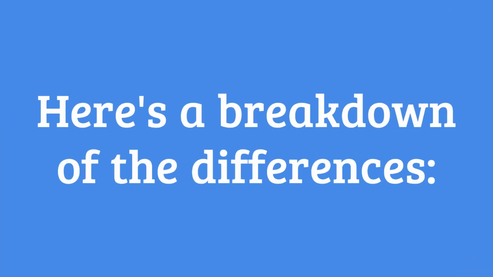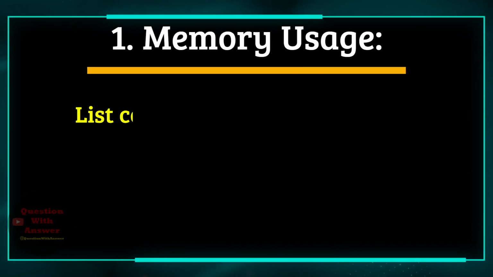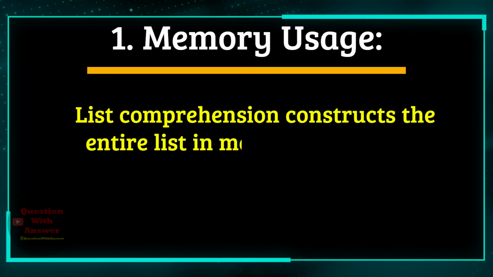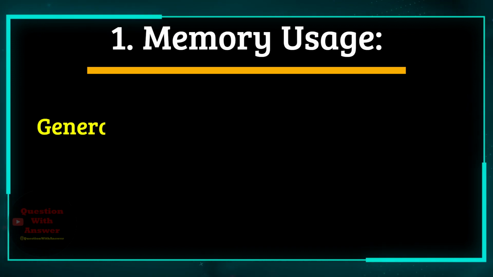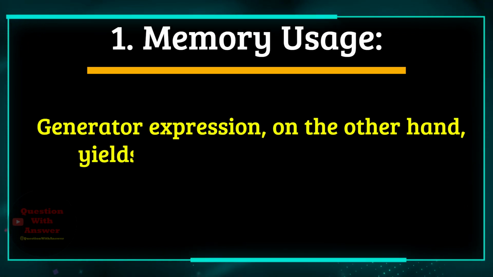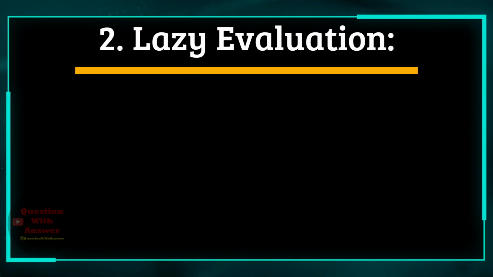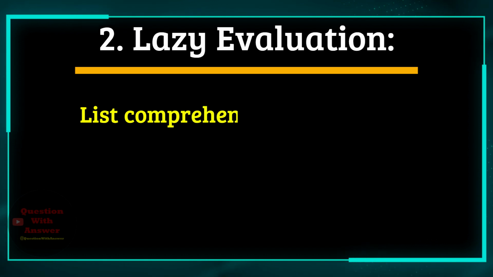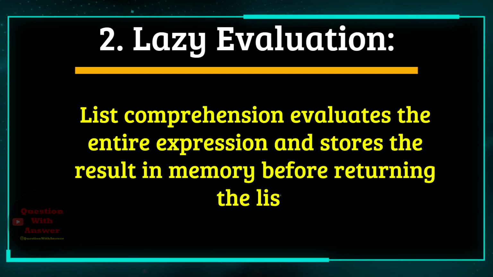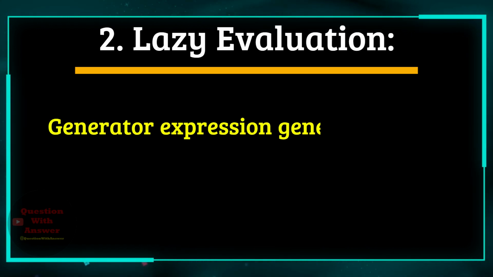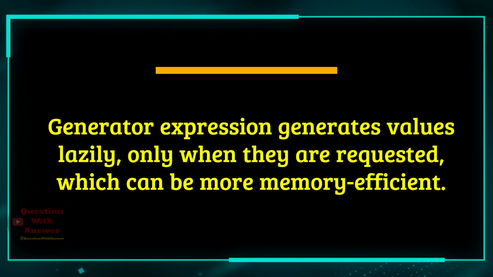Here's a breakdown of the differences. 1. Memory usage. List comprehension constructs the entire list in memory, which can consume a lot of memory for large sequences. Generator expression, on the other hand, yields values one at a time, using minimal memory. 2. Lazy evaluation. List comprehension evaluates the entire expression and stores the result in memory before returning the list. Generator expression generates values lazily, only when they are requested, which can be more memory efficient.